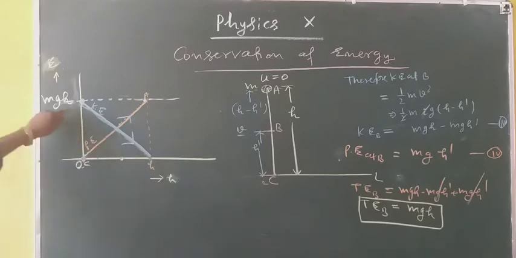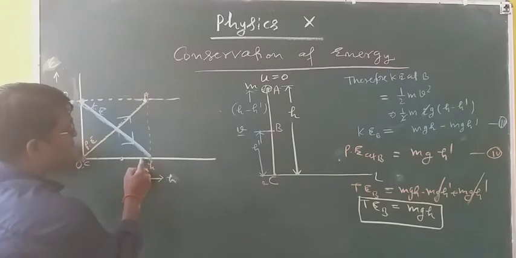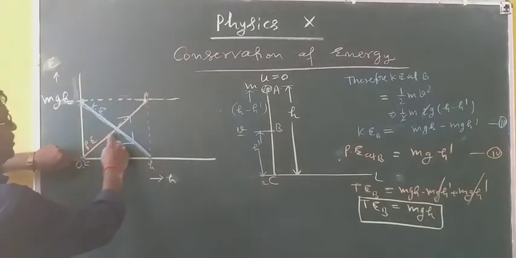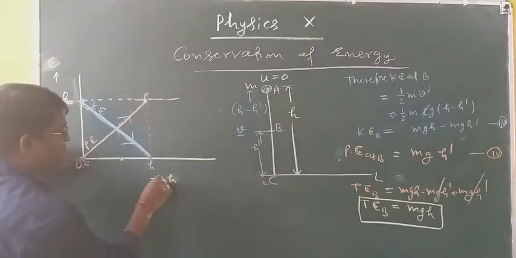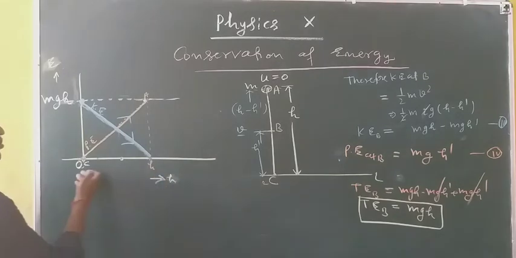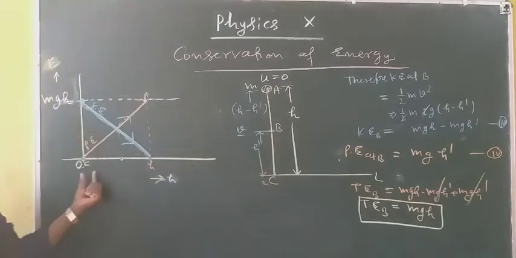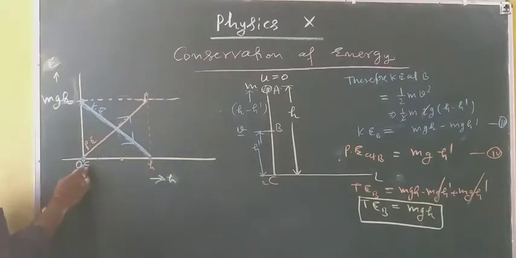If you are going up and up, kinetic energy is decreasing and your potential energy is increasing. Since height is taken along this axis, it may look like we are going up along this direction, and this is your ground level.